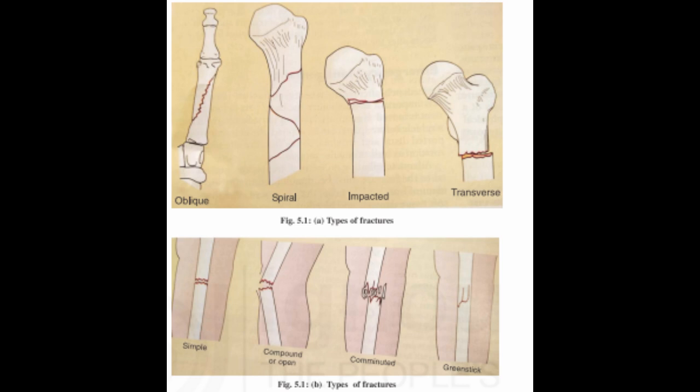VI. Comminuted fractures are those in which the bone shatters into fragments. These fractures are caused by severe force such as a car accident, as shown in Fig. 5.1, A and B. Look at the screen. Fig. 5.1, B. Types of fractures.